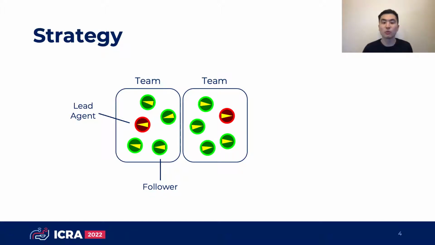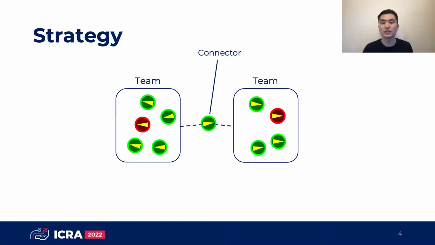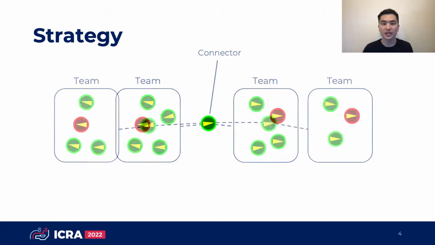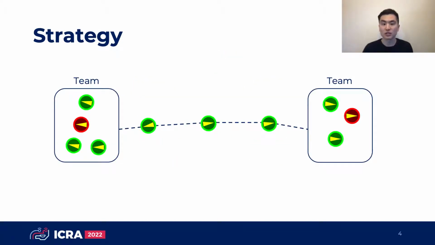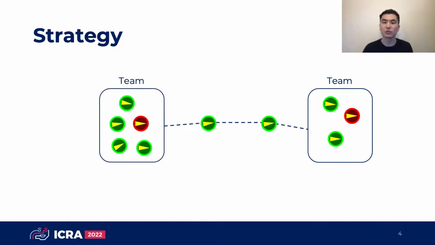As the lead agents move away from each other, some followers will leave the team to become a connector to maintain connectivity. Similarly, when the lead agents get closer, some connectors will become redundant, so they will rejoin the team that's nearby.